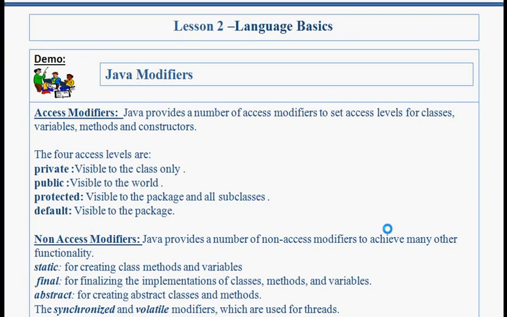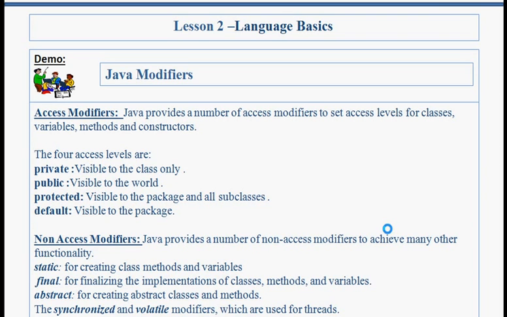Java modifiers. There are two modifiers in Java. One is access modifier, other is non-access modifiers. Java provides a number of access modifiers to set access labels for classes, variables, methods, and constructors. The four access labels are private, public, protected, and default. Private. The class members which have private keyword in its creation statement are called private members. Those members are only accessible within that class.